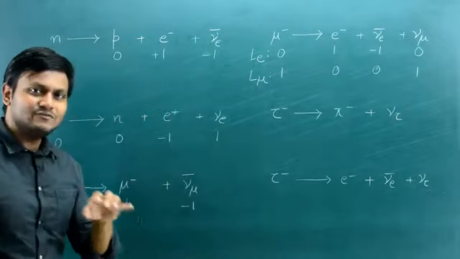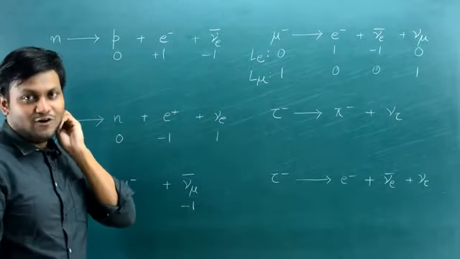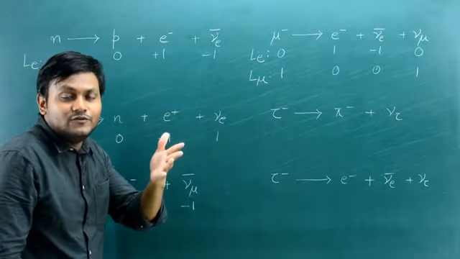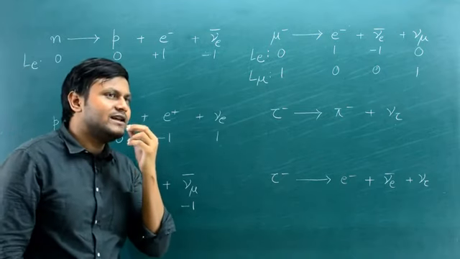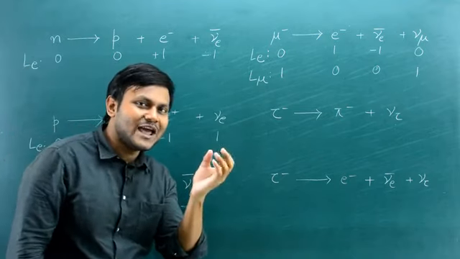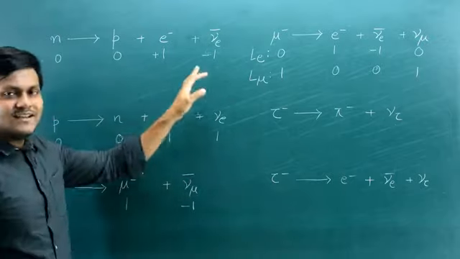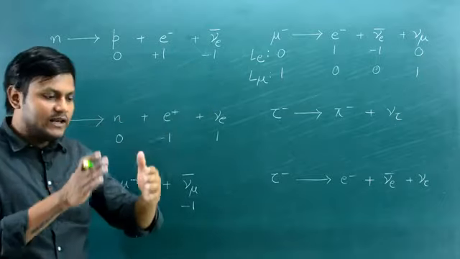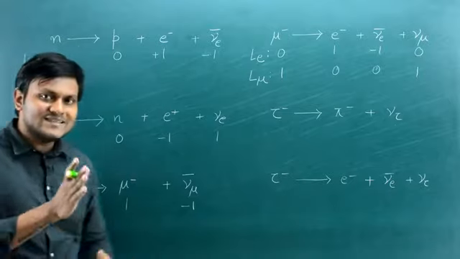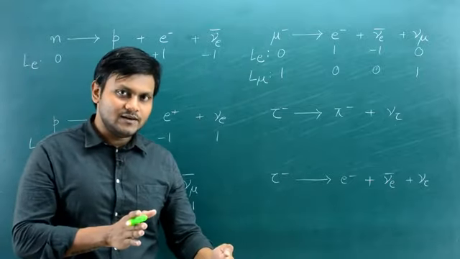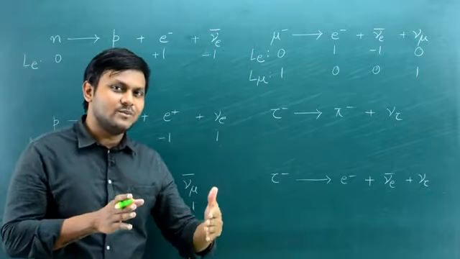So I hope that this gives you a little bit of a clue as to what kind of particles are involved, because as a student even I got confused in the examination when I used to think like, okay, with the electron, will the electron neutrino be emitted or the electron antineutrino? This is something that really confuses you, right? So once you understand this, now it makes sense. Along with the electron, always an electron antineutrino is emitted. Along with the muon, always a muon antineutrino is emitted, right? Same with the positron. Along with the positron, electron neutrino is emitted, right?